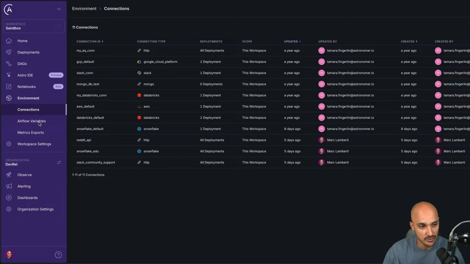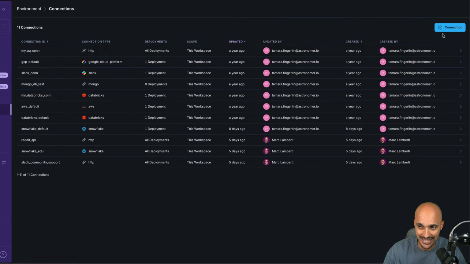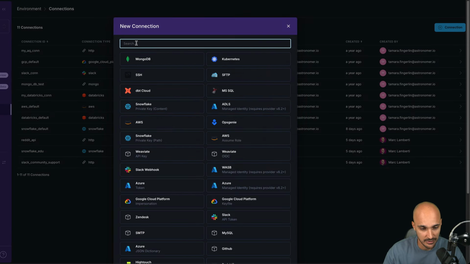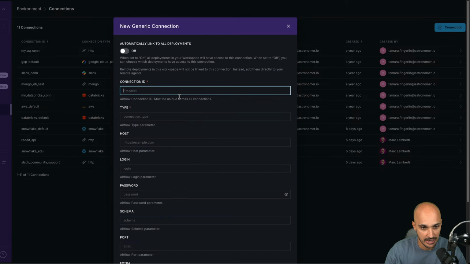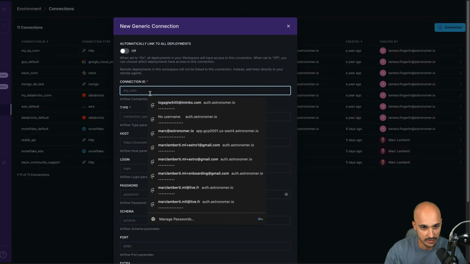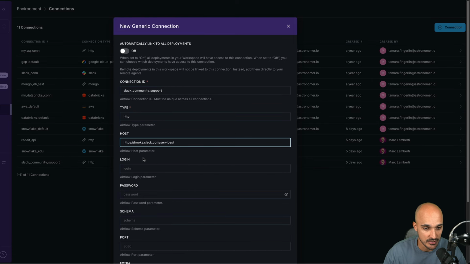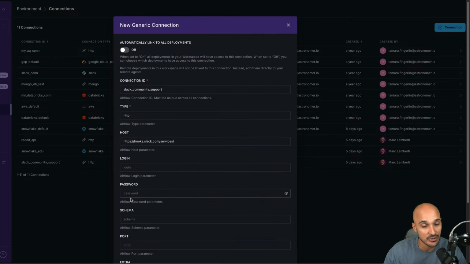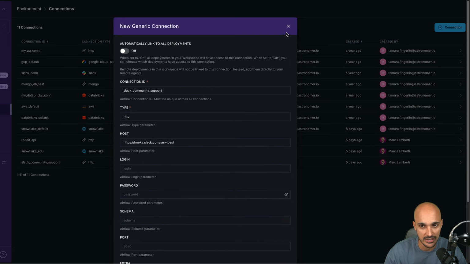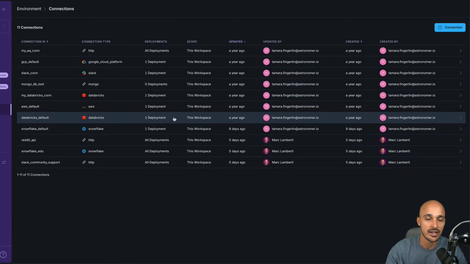If you're on Astro, you can go to environment and then connections and click on add connection. From there, you select generic, and then the connection ID will be Slack community support, and the type will be HTTP. For the host, you need to put this part that comes from the webhook URL, and for the password, you need to put the rest of the webhook URL. As soon as you do that, you click on save and you have successfully created your connection. You can do the same thing on the Airflow UI.